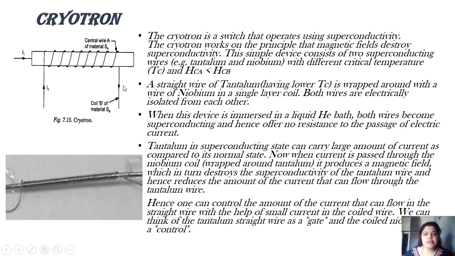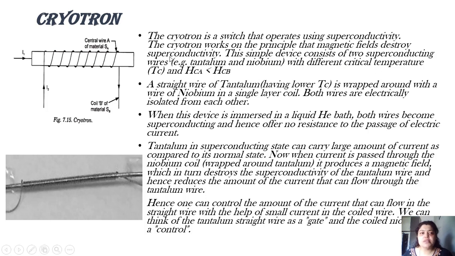The cryotron was first discovered around the year 1950 by Dudley Allen Buck. No need to remember the name of the physicist; the application itself is enough. So what basically is a cryotron? A cryotron is a switch that operates using superconductivity. It works on the principle that magnetic fields destroy superconductivity. You remember property number 5, the critical magnetic field. This simple device consists of two superconducting wires.